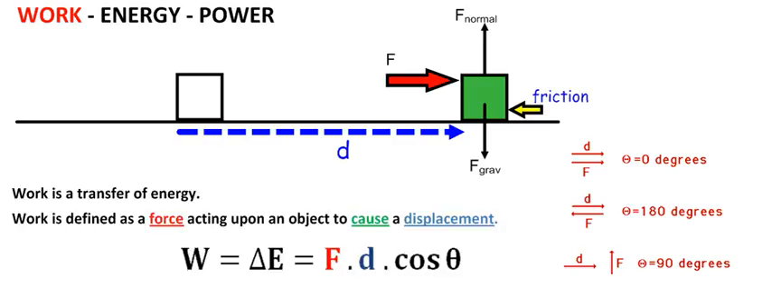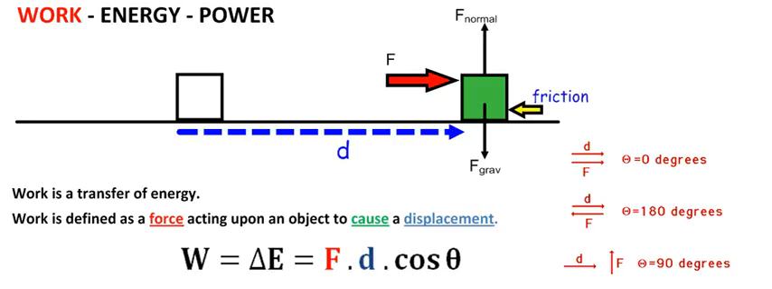We said earlier that work is a transfer of energy, and also work is a force acting upon an object to cause a displacement. Both these definitions are encompassed in this equation. Work done is equal to the change in energy caused in the body, which is equal to F times d times cos theta. When Fd cos theta is positive, energy is gained by the body. When Fd cos theta is negative, energy is lost by the body.